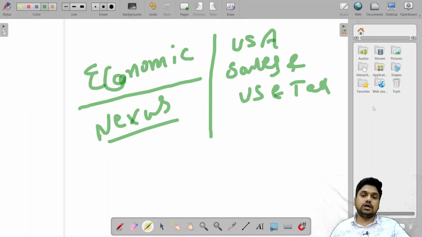Suppose we are checking states like Wyoming, Arkansas or Indiana. For example, let's say there is a sale value of approximately 1 lakh dollars, so $100,000.